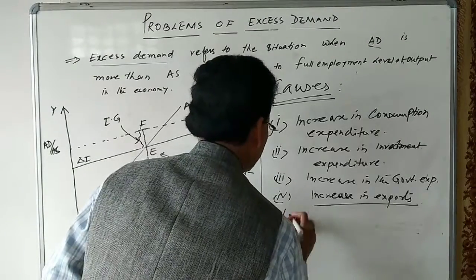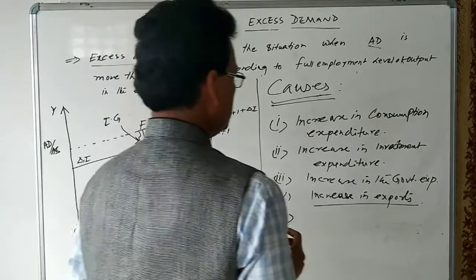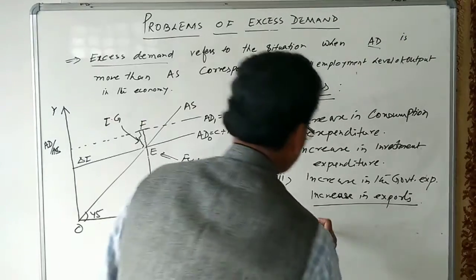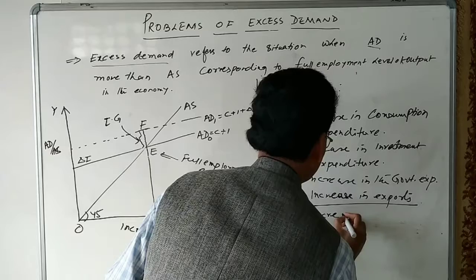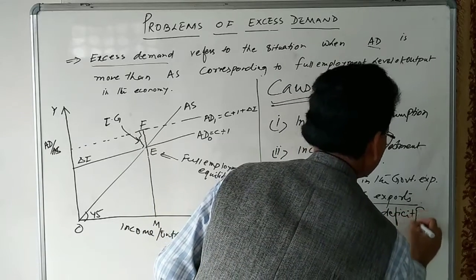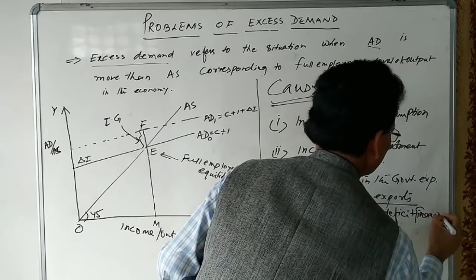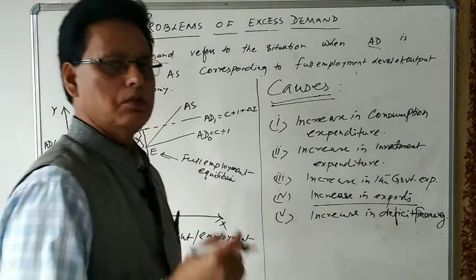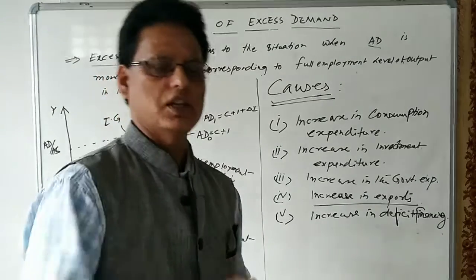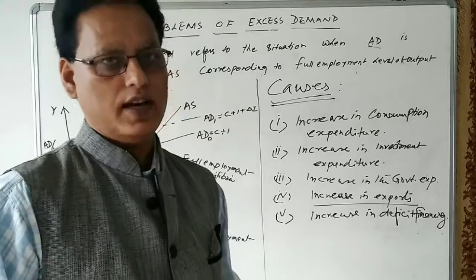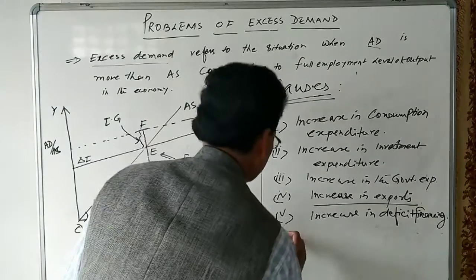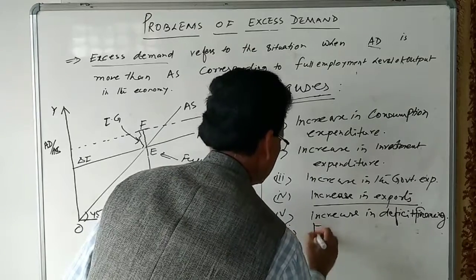Another cause is the increase in deficit financing. When the government has started printing more and more new notes and injecting them into the economy, circulating in the economy, that will lead to a rise in the income of the people, and that may increase the aggregate demand.